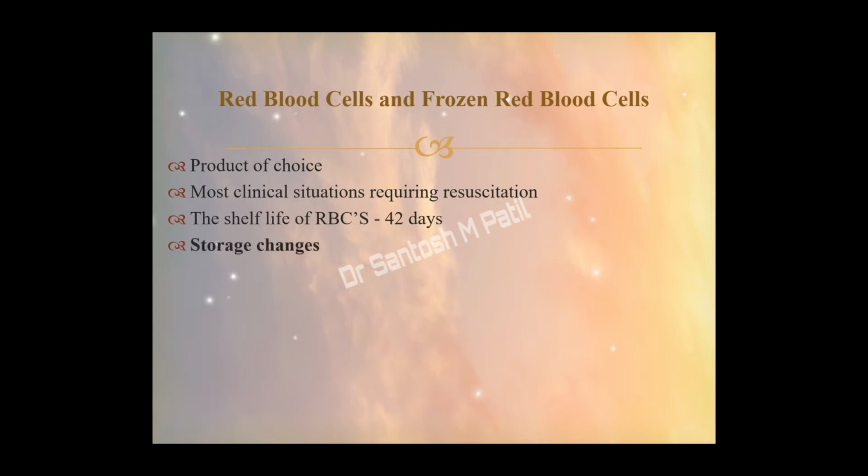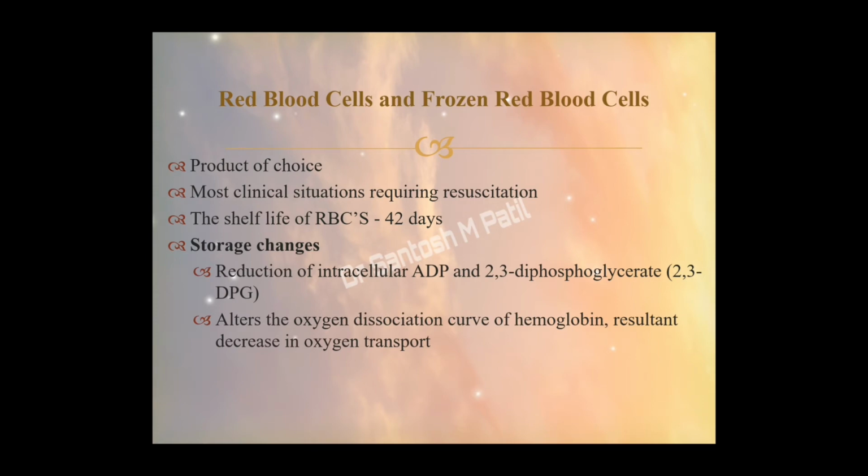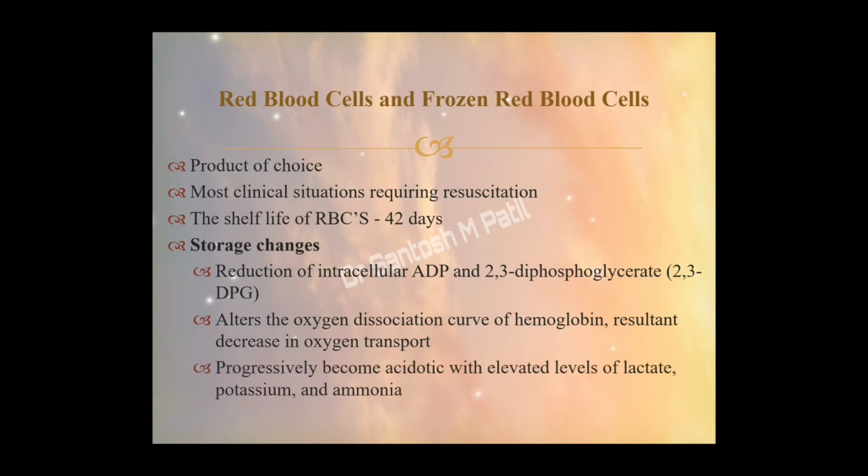There are certain changes that take place whenever these RBCs are kept in storage or shelf life. That is, there is reduction in the intracellular ADP and 2,3 diphosphoglycerate. Also, it alters the oxygen dissociation curve, which further results in decreased oxygen transport to the distal most tissues. As it is stored for a long time, it becomes more and more acidotic because of the elevated lactate, potassium and ammonia levels. It has been seen that it also decreases the in vitro hemostatic potential of the plasma and the platelets.